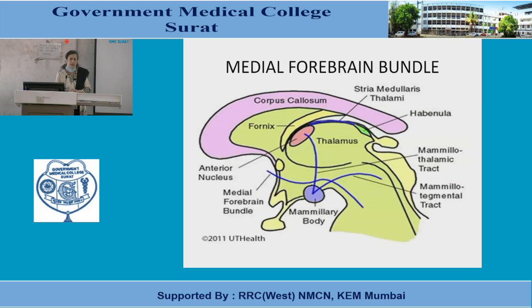Now the next connection is the medial forebrain bundle, which we have already discussed. It arises from the septal area and orbitofrontal area. Then it crosses the entire length of the lateral hypothalamic area and passes backward. It enters into the hippocampus, and some fibers go to the brainstem, to the nuclei of locus ceruleus, median raphe nuclei, etc. So it provides a huge and very important pathway from the limbic system.